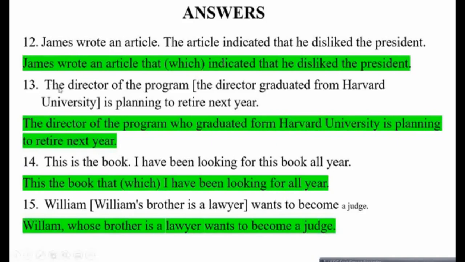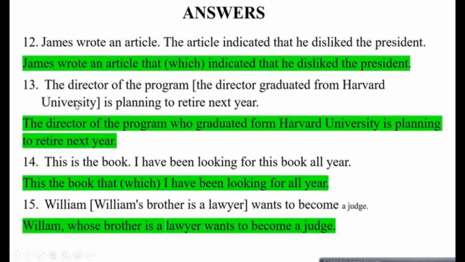Question 12 here is James wrote an article. The article indicated that he disliked the president. So the relative clause will be James wrote an article that indicated that he disliked the president. Since here हम that or which इसलिए इस्तेमाल करें क्योंकि we are referring actually towards the article. We are not referring towards the president. If it was the president, then हम who या whom mention करते depending कि हम यहाँ पे subject या complement position पर हैं. Since हम यहाँ पे article refer कर रहे हैं which is a thing, तो हम इसको that या which से refer कर सकते हैं.